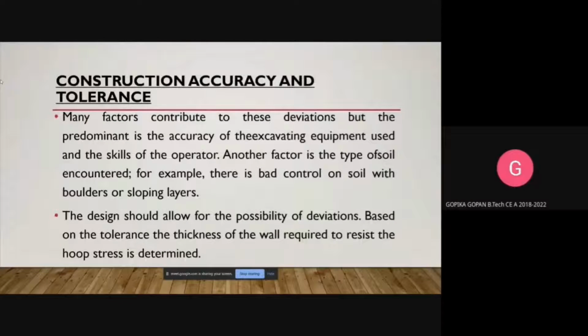Next is construction accuracy and tolerance. There are many factors which contribute to this deviation, but the most predominant one is the accuracy of the excavating equipment and the skills of the operator. Another factor is the type of soil. So in design, we should consider the possibility of deviation. The thickness of the wall required to resist the hoop stress is determined on the basis of tolerance.